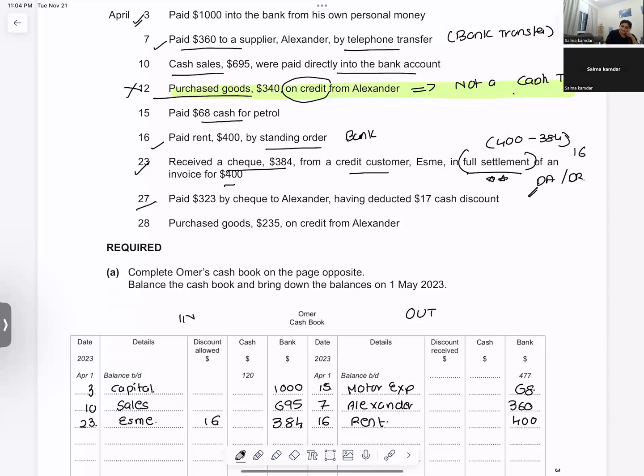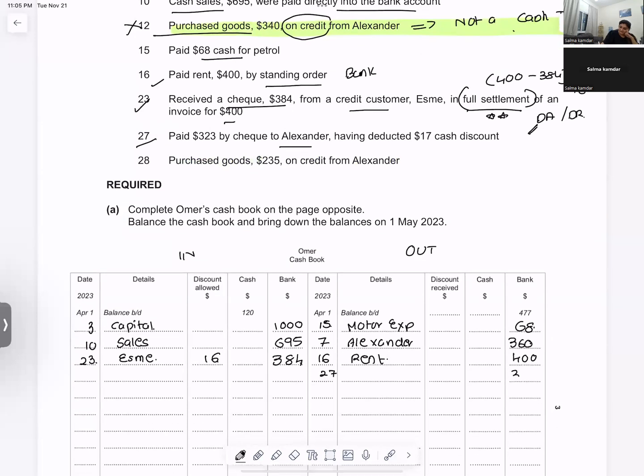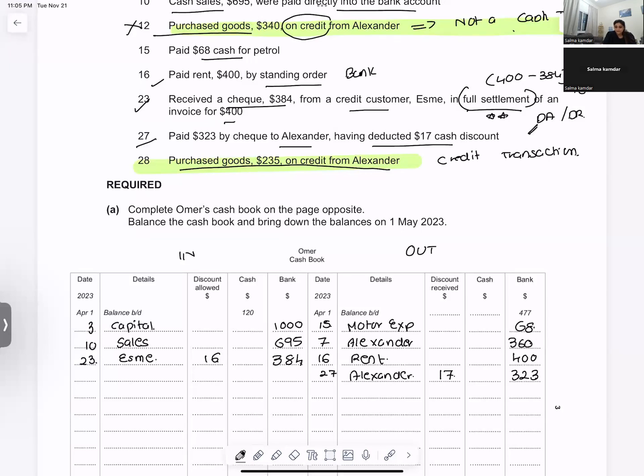Paid 323 by cheque to Alexander. So how much have I paid? I have paid 323 by cheque to Alexander, and this I have paid after deducting cash discount. To whom? Alexander. Purchase goods on credit from Alexander. So I am purchasing the goods on credit. This is a credit transaction. It will not come in the cash book.